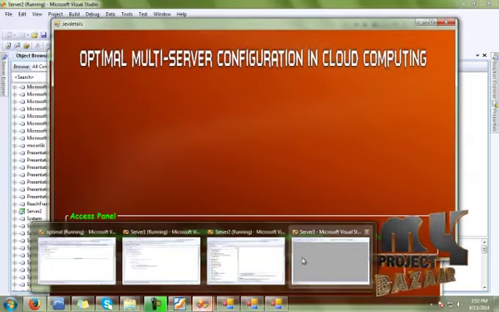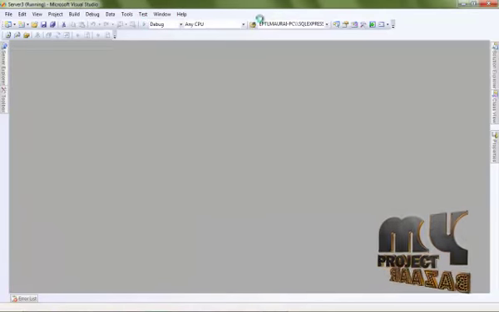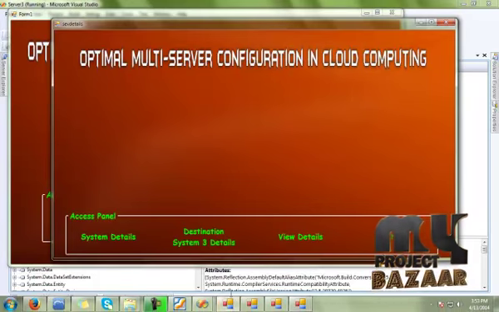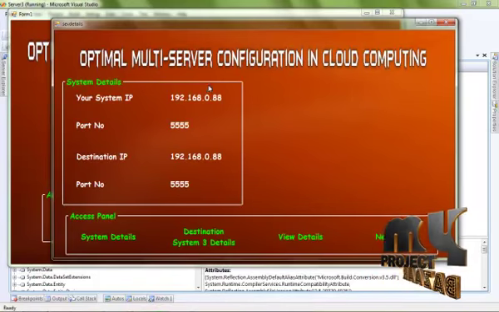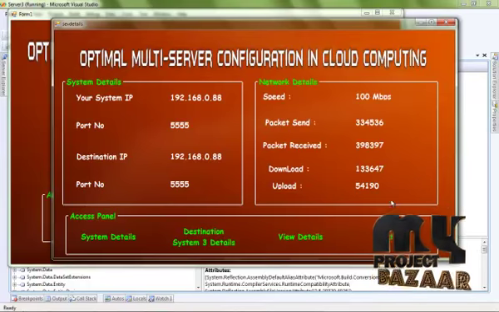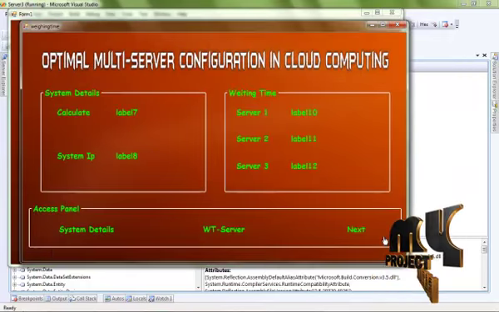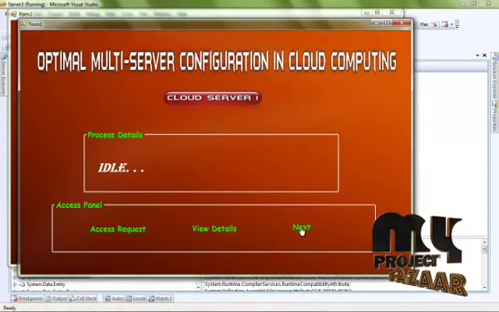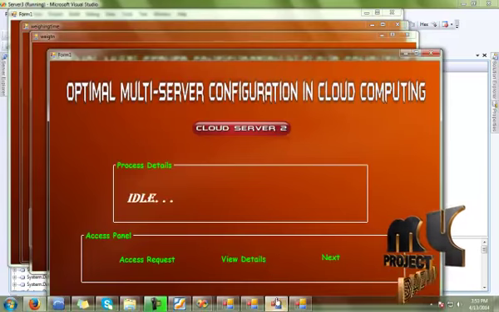Then click the next process, then click the system detail. After that run the server 3, then click the system detail for the server 3 process, then click view. This is for the server 3 upload and download rating. Then click the next process, and click next for every server.